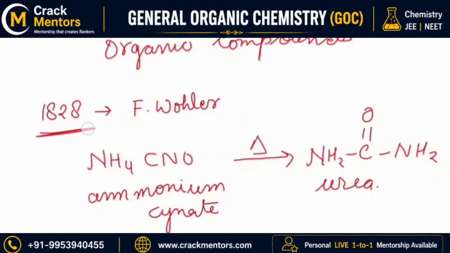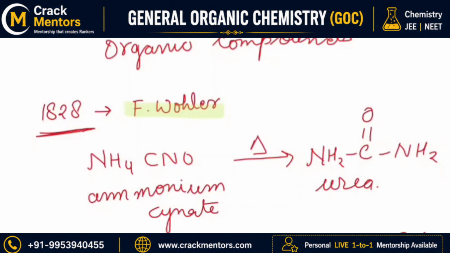Then what happened? This thing came in 1828. In 1845, there came a scientist whose name was Kolbe, and what he did, he formed acetic acid. Okay, this acetic acid was formed by Kolbe. You will also read Kolbe's reaction. Then came a scientist Berzelius in 1856, and what he did, he prepared methane. So now these points: Wöhler, Kolbe and Berzelius, these three scientists' names along with what they prepared are very important for both Mains and Advanced as well as NEET students.